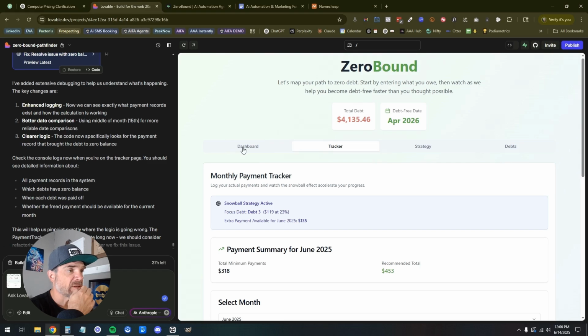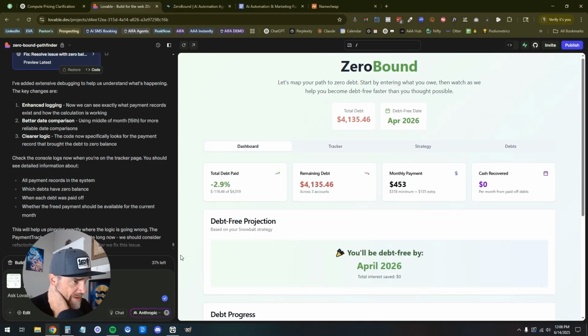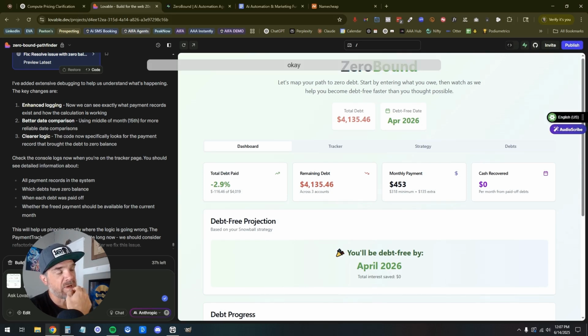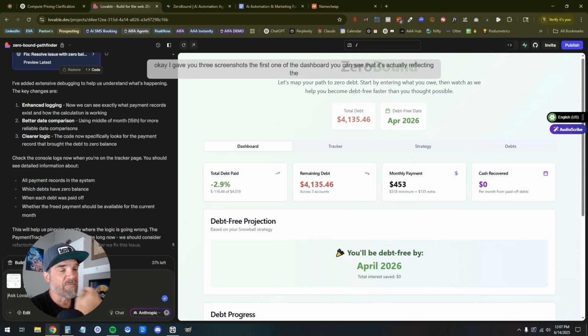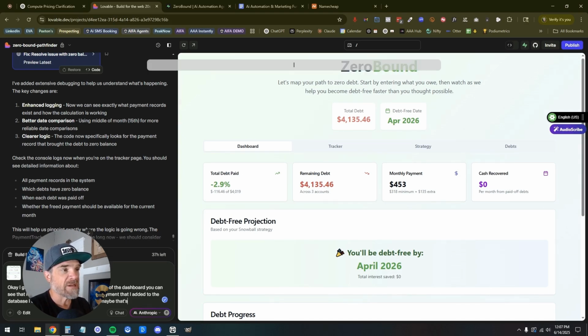The first one is of the dashboard. You can see that the total debt paid is minus 2.9%. So you're seeing here 116.46 was from a previous entry. I think that was the first. Okay, I gave you 3 screenshots. The first one of the dashboard is actually reflecting the first test payment that I added to the database, I think is what's going on there. Or maybe that's a phantom number.